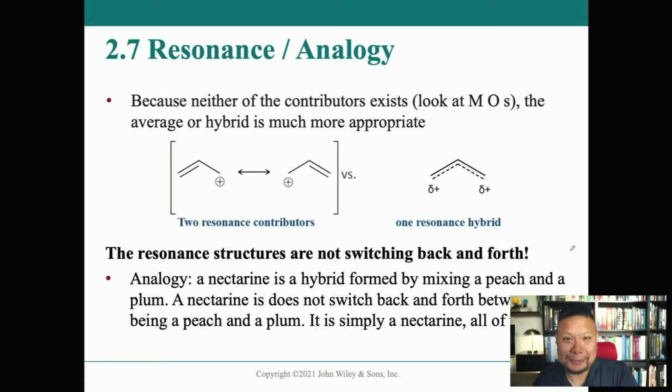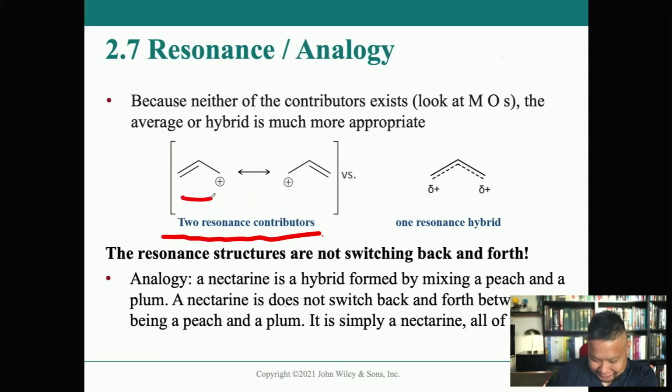Oh, I skipped ahead. So, when we have the two resonance contributors, the things we just saw a second ago, the one with the pi bond on the left side of the molecule and the carbocation on the right, and its other partner, with the carbocation on the left and the double bond on the right, those are called the resonance contributors.